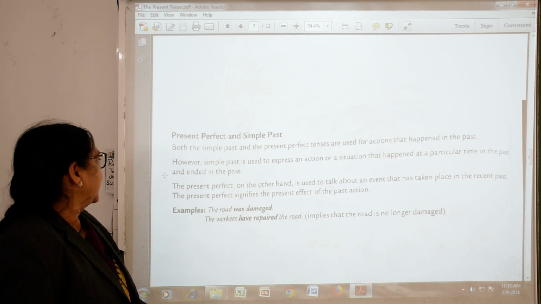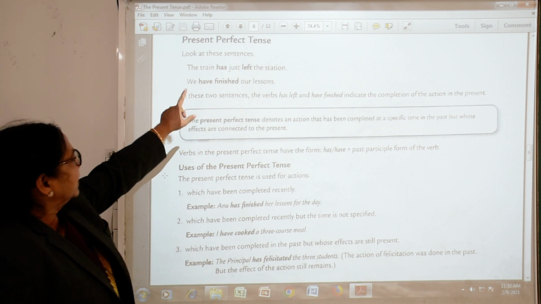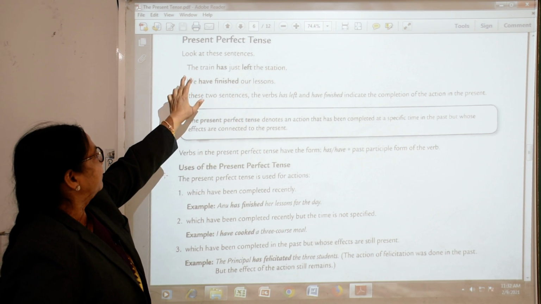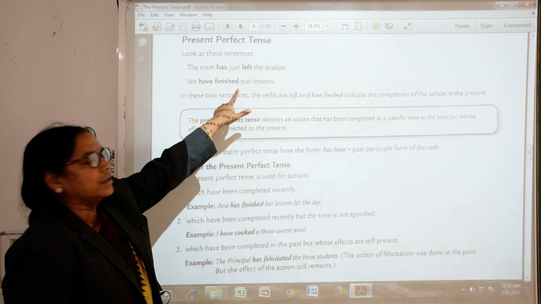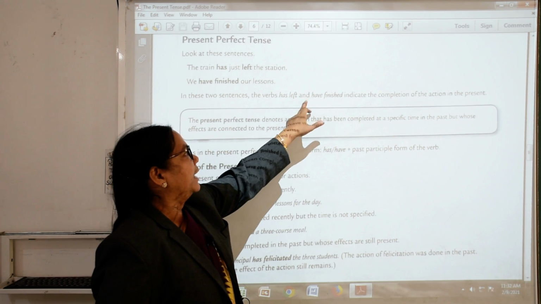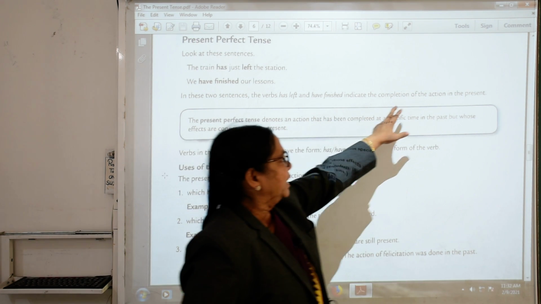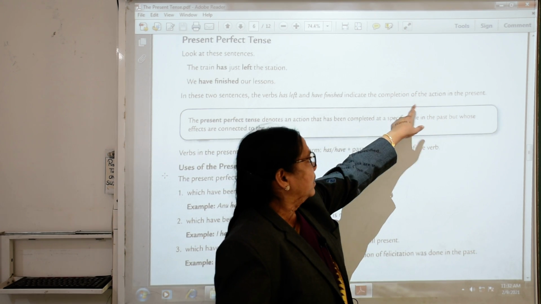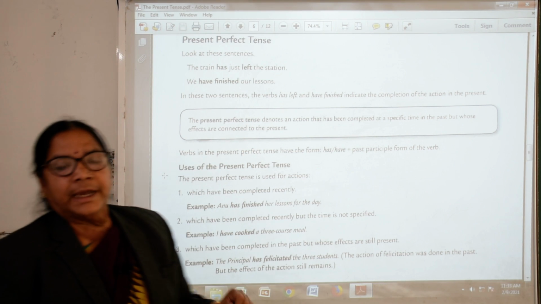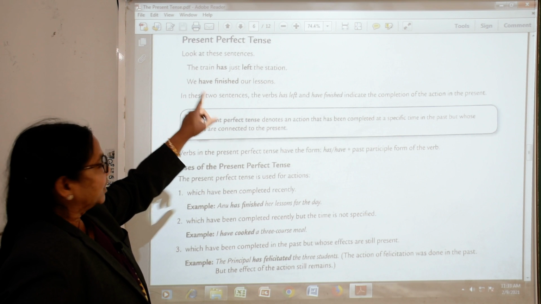Present perfect. Now, present perfect tense. Look at the tense here. The train has just left the station. We have finished our lesson. In these two sentences, the verbs has left and have finished indicate the completion of an action, a complete action in the present. It is complete, which means present perfect tense.